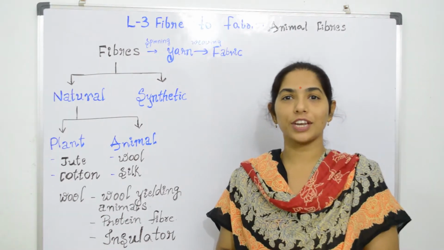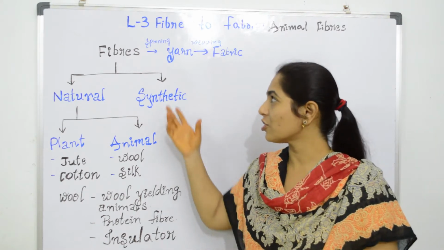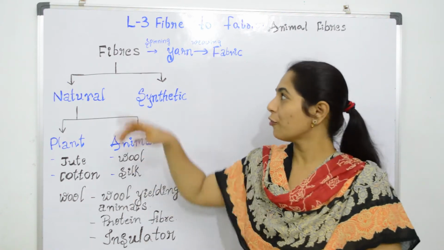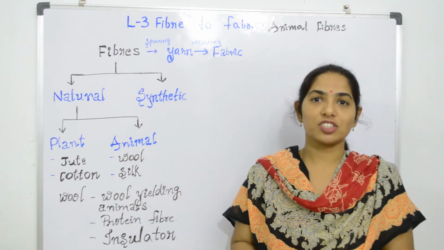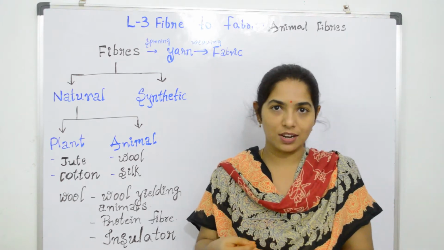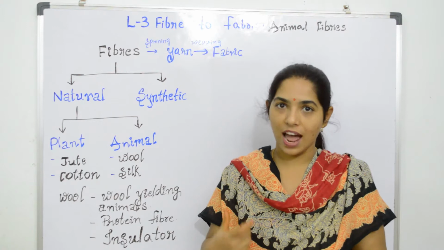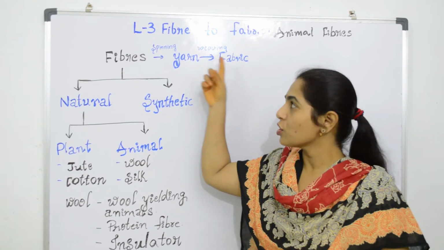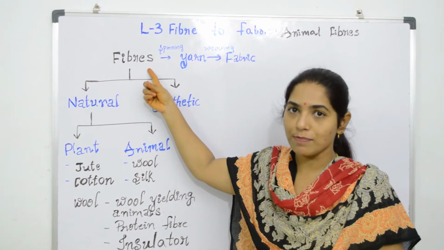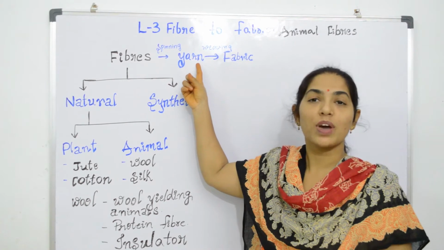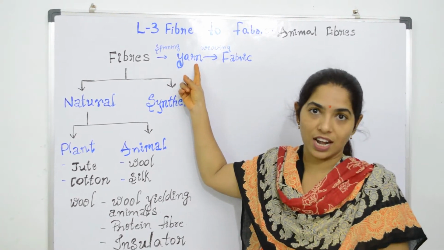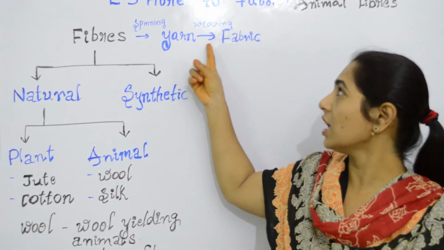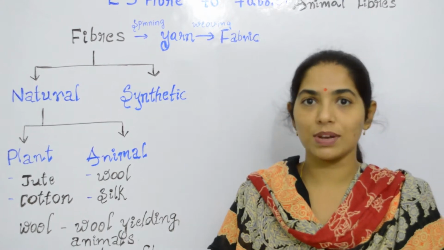Okay? Before moving on to the next topic, we are first going to recall what is fiber and what is fabric. Yes, so first, fiber. Fiber is actually very thin filaments or threads which are got either from plants or animals to make a clothing material called fabric. So first the thin filaments, that is fibers, are spun to make very strong thread called yarn. Then yarns, by the weaving process, are made into a fabric, that is clothing material.